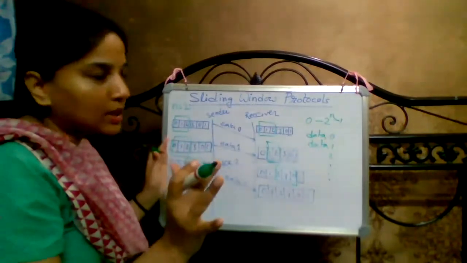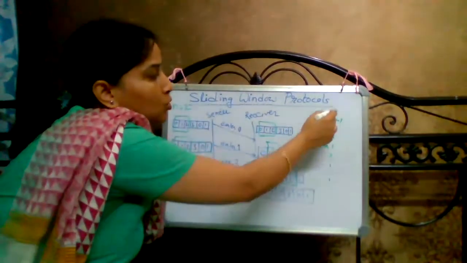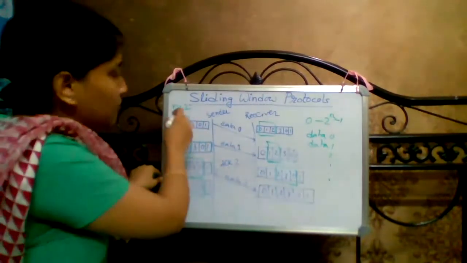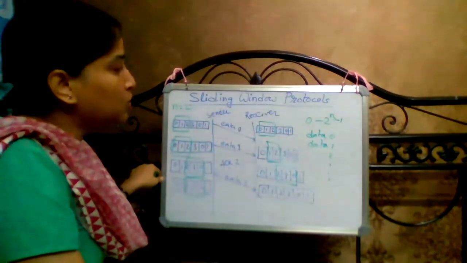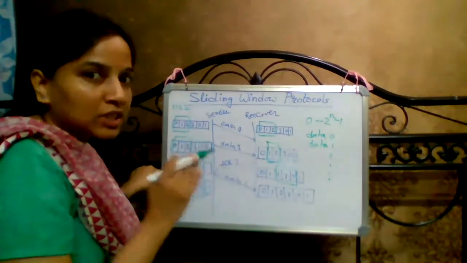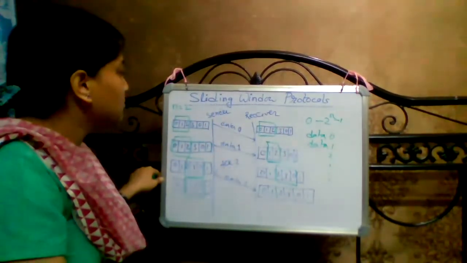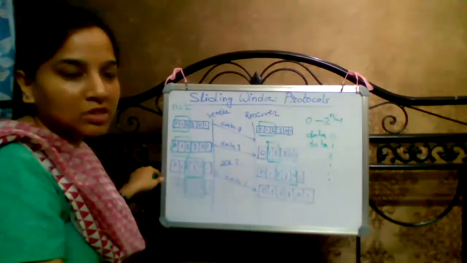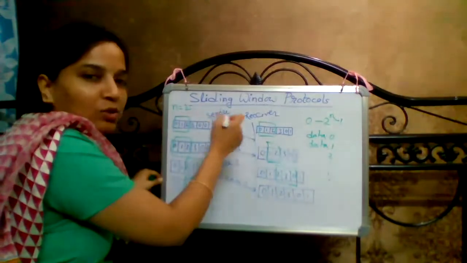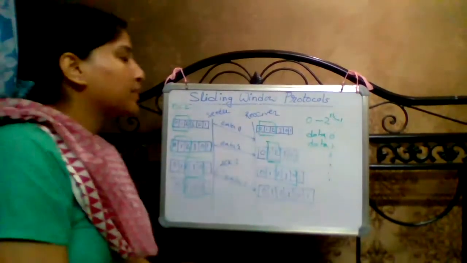That means what will be the range of the sequence number of the frame? It will start from 0 to 2 to the power n minus 1, that means 2 to the power 2, because we consider n equals 2, that is 4 minus 1, which is 3. So the sequence numbers of the data frames will be 0, 1, 2, 3, then again 0, 1, 2, 3, and again 0, 1, 2, 3, like that.